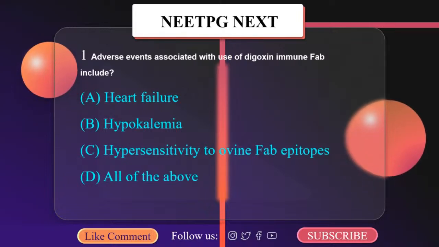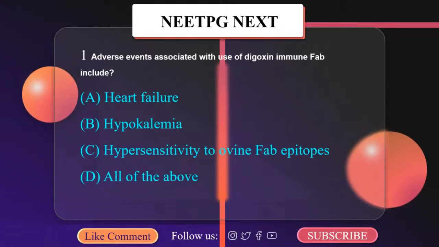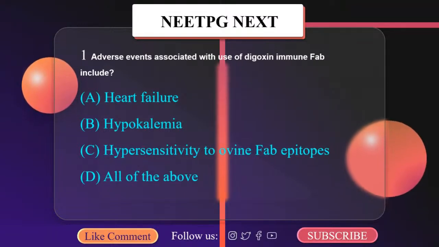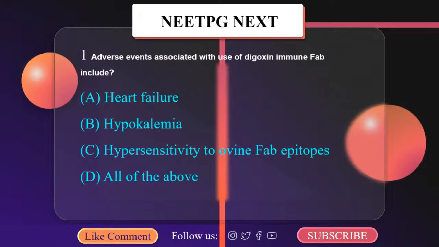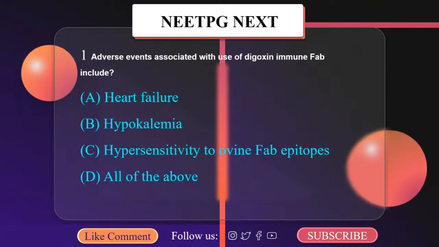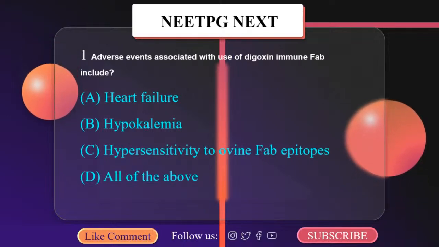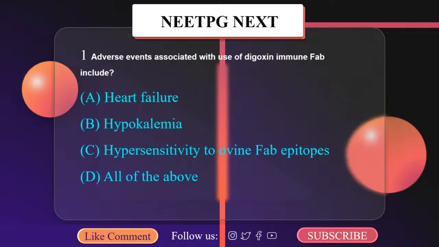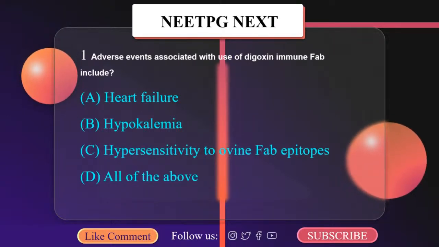Adverse event associated with digoxin immune FAB. A. Heart failure. B. Hypokalemia. C. Hypersensitivity to ovine FAB epitopes. D. All of the above. Now let us know what in fact is digoxin immune FAB. Digoxin immune FAB, or digoxin specific antibody. Why is it given? It is an antidote for overdose of digoxin.